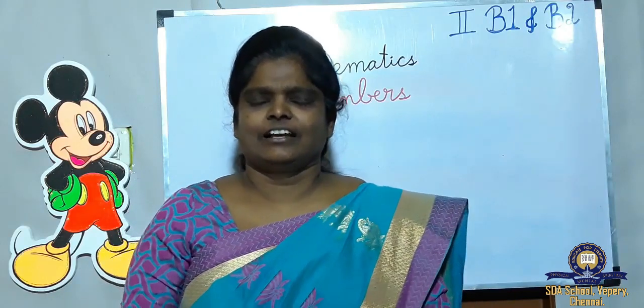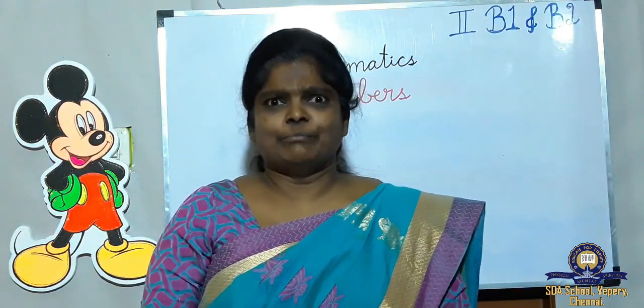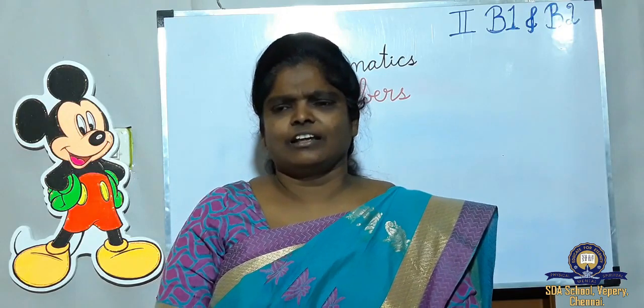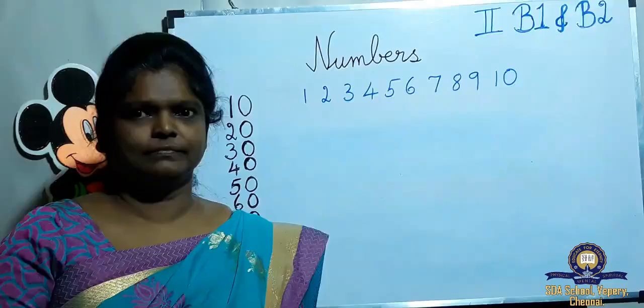Now children, in 2-digit numbers, the 2 digits start from tens. From 10 it starts. From 10 to 99 it is finished. Okay. Now we'll see the number and the number name, and how to write it.